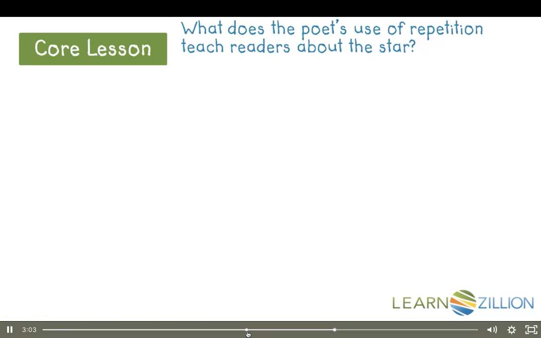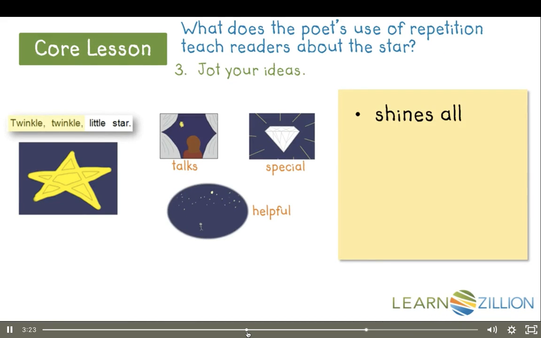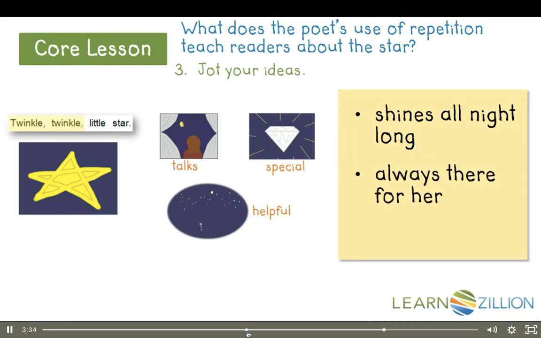What does the poet's use of repetition teach readers about the star? We'll jot down our ideas because we can understand better when we put the thoughts in our mind into words on paper. What does repeating twinkle teach us about the star? Repeating the word twinkle shows that the star shines all night long. The speaker knows she can look up and see it twinkle any time. It's always there for her.